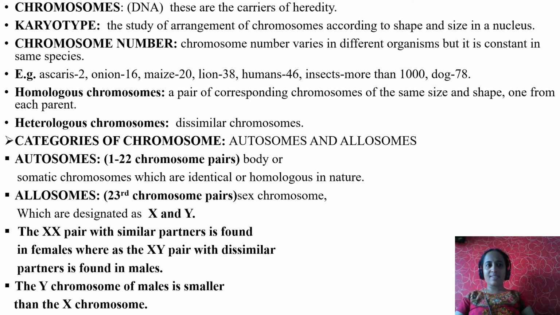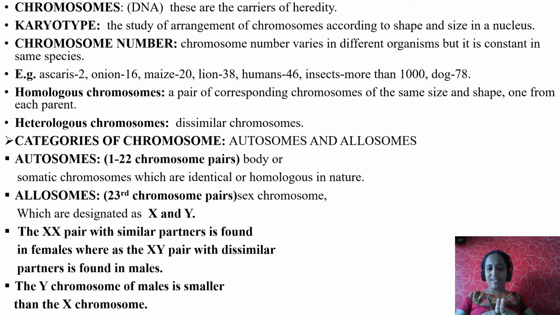Now, homologous chromosomes. What is meant by homologous chromosomes? A pair of corresponding chromosomes of the same size and shape, one from each parent, is called homologous chromosomes. I will give you one example. A baby or a fetus will get 46 chromosomes. He may have 46 chromosomes in his cell. Out of 46, 23 chromosomes are from the father and another 23 chromosomes are from the mother. So both types of chromosomes are arranged in pairs. How many pairs? 23 pairs.